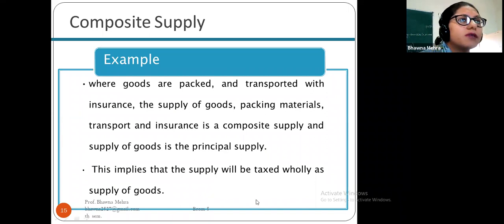So as we take the example of composite supply, where goods are packed and transported with insurance, the supply of goods, packing material, transport and insurance is a composite supply. These are all included in the composite supply, because the taxable person is making these supplies, and the supply of goods is the principal supply. This is wholly taxable as supply of goods.